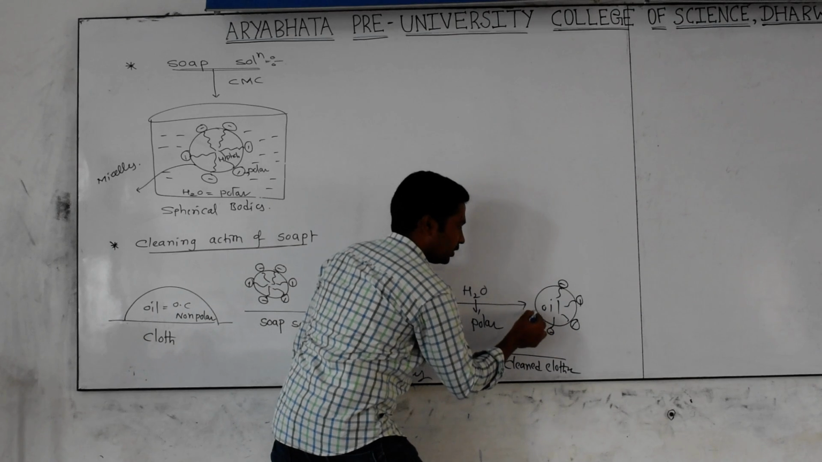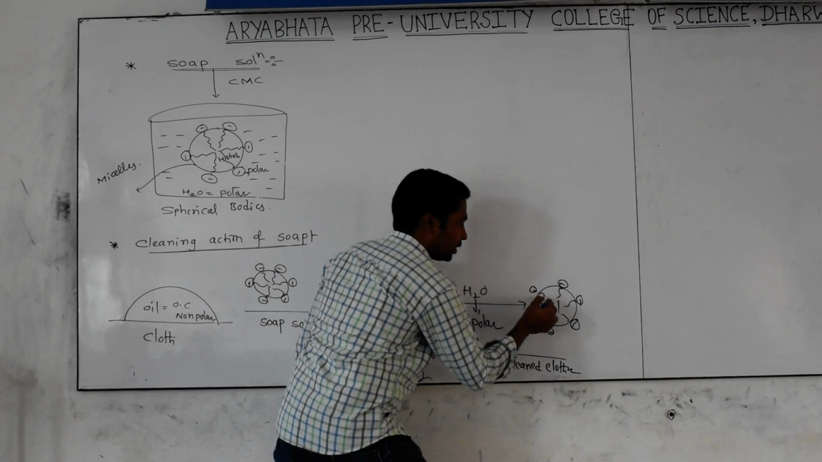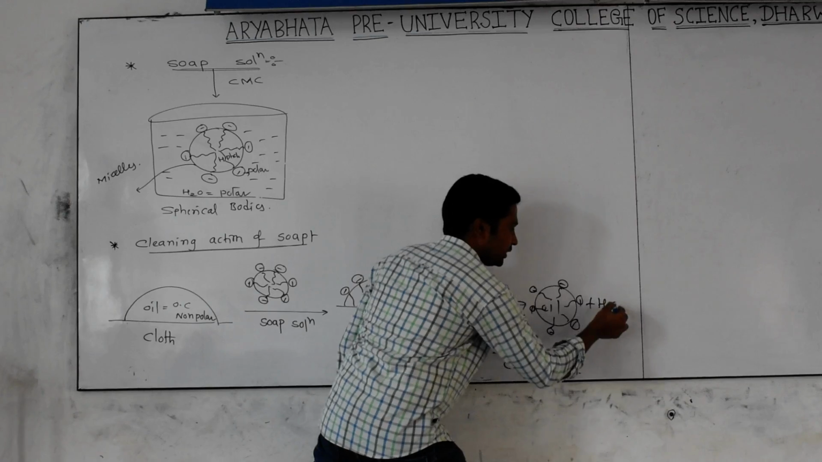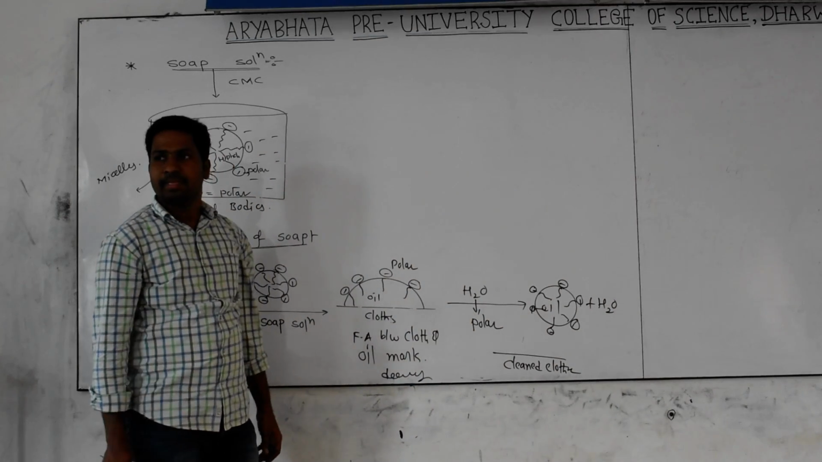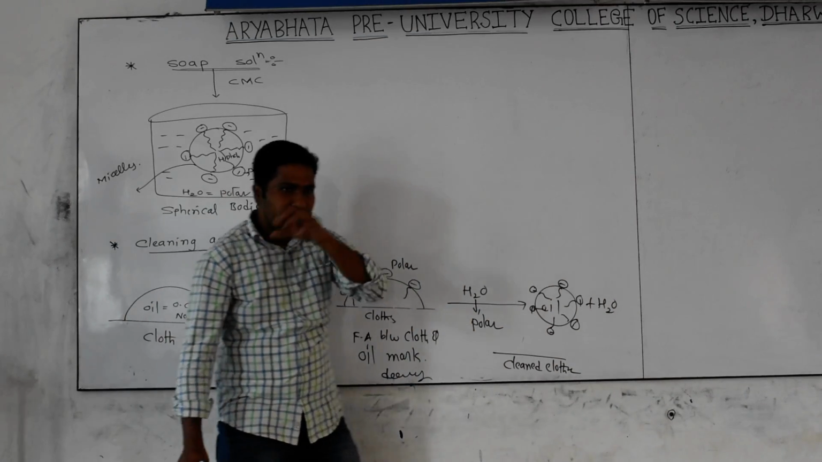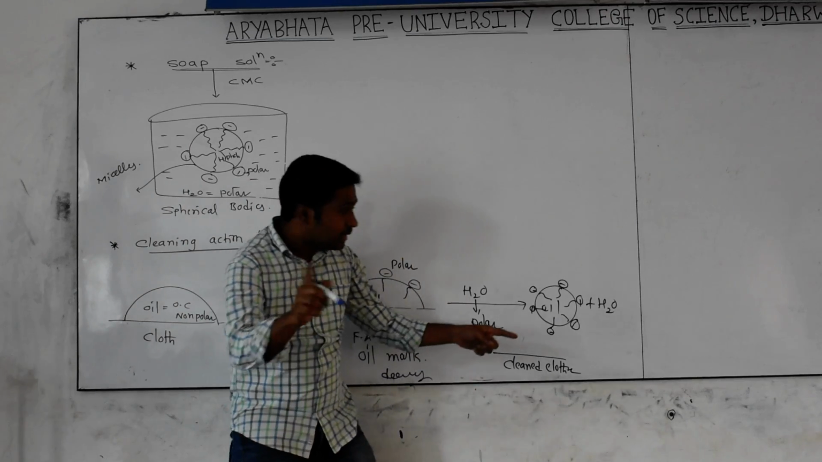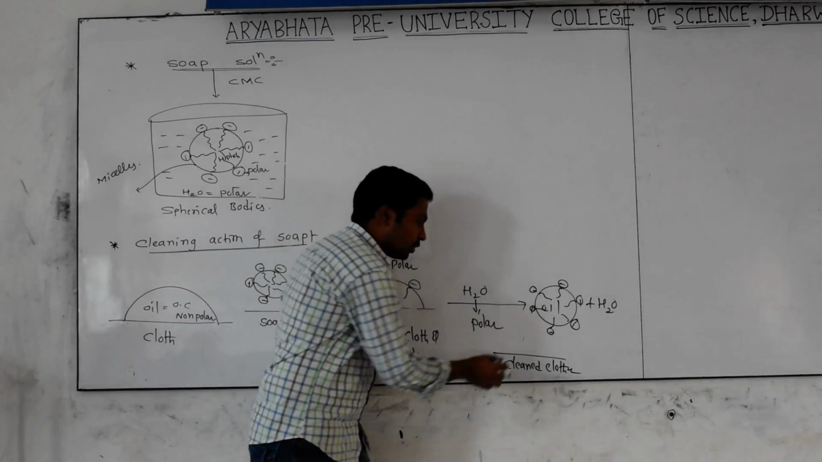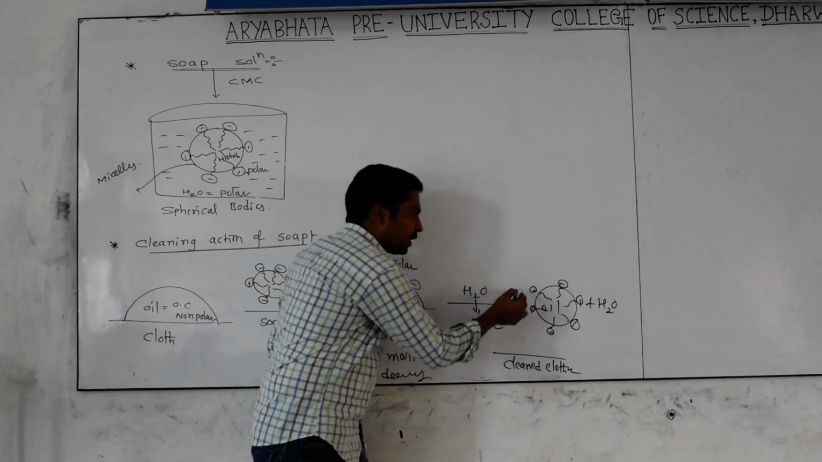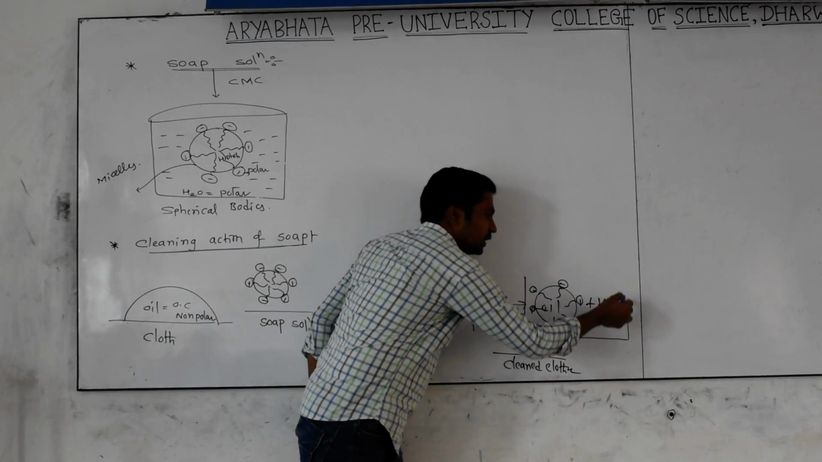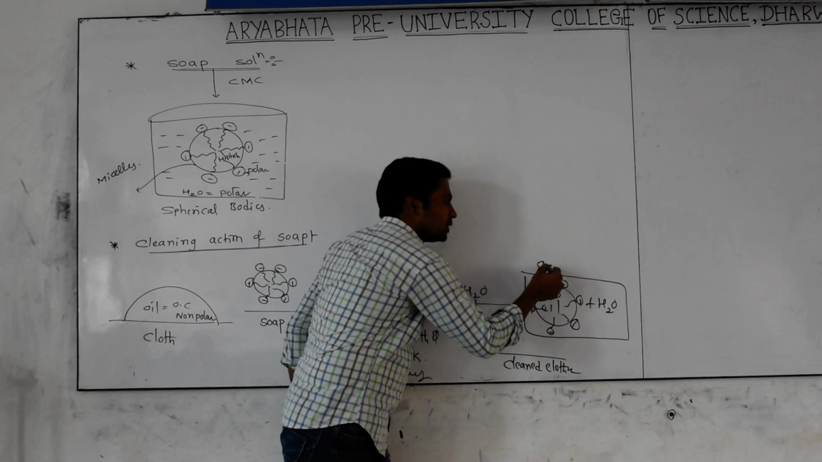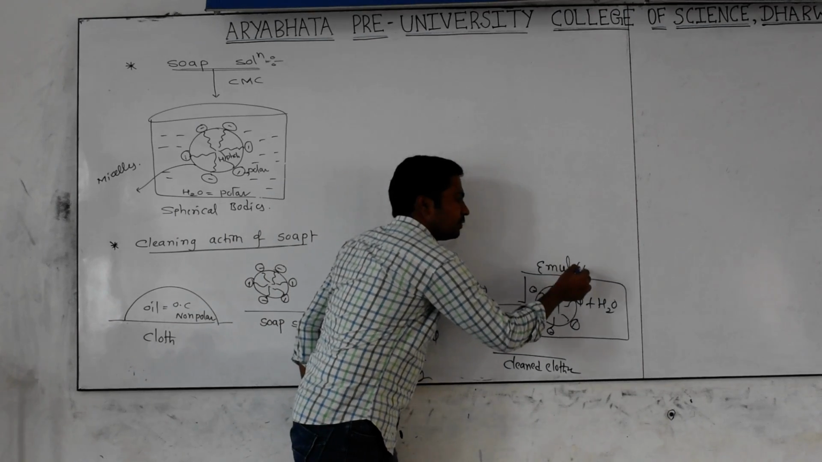And like this it will be going on. The head and the non-polar part will be there. Along with which one is it coming outside? Water. Yes. Here, one important point is there. In the cleaning action of the soap, we are getting clean clothes. Finally, we are getting one liquid, and that liquid we are specially calling an emulsion.